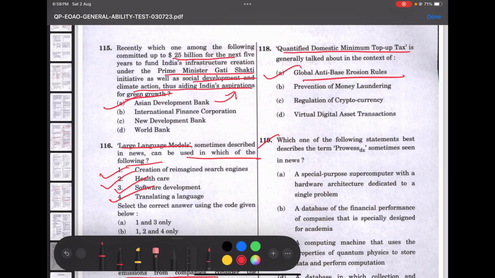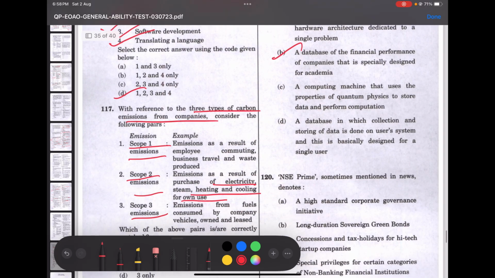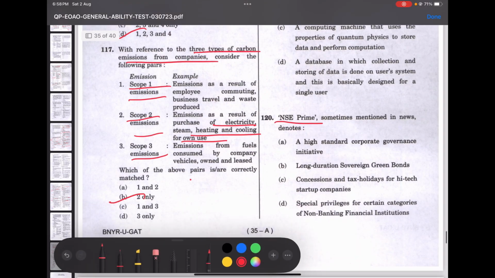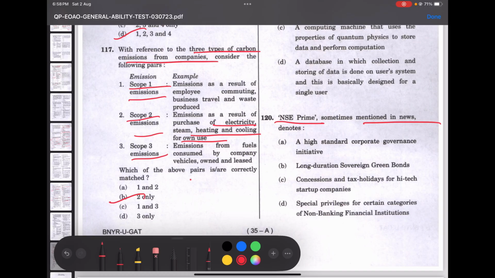Then, which of the following statements describe the term Prowess? Prowess is like a database and it is also used for financial purposes. So it's a database of financial performance of companies that is designed for academia. The last one, NSE Prime, mentioned in the news, denotes a high standard corporate governance initiative. Option A would be the answer.